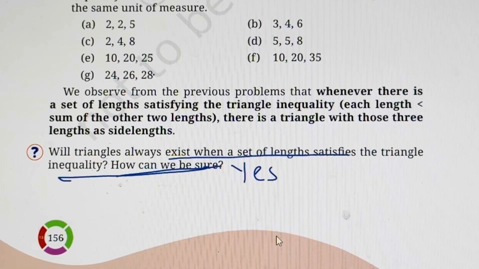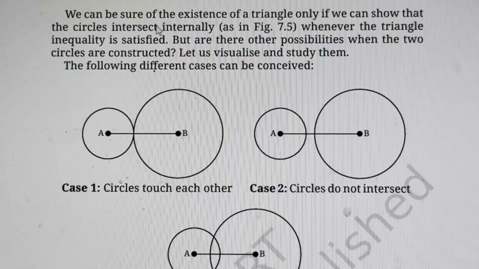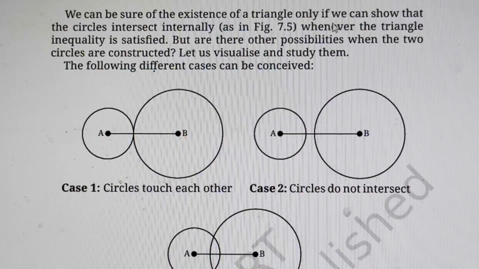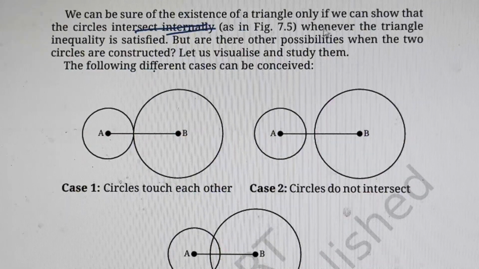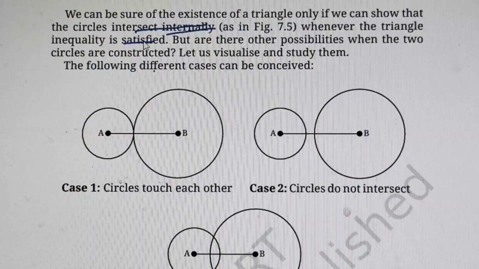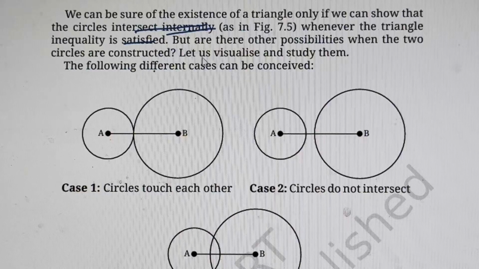So let us understand. Now we can be sure of the existence of a triangle only if we can show that the circles intersect internally, whenever the triangle inequality is satisfied. But there are other possibilities where the circles are constructed. So let us visualize and study them.